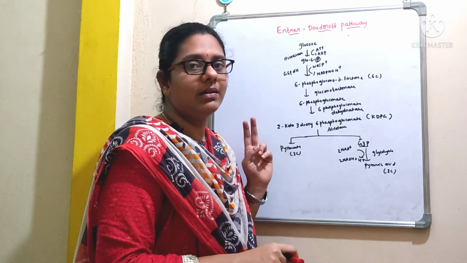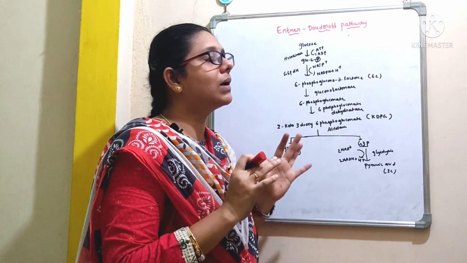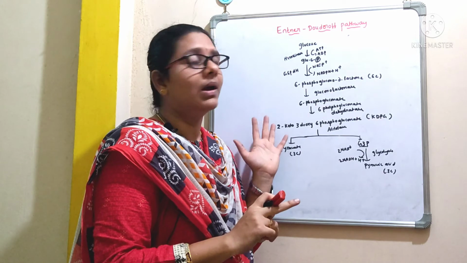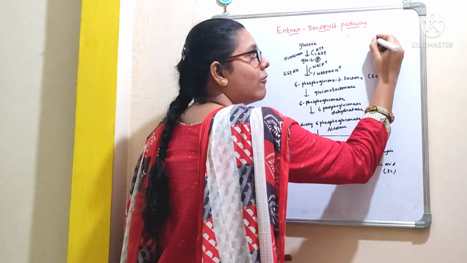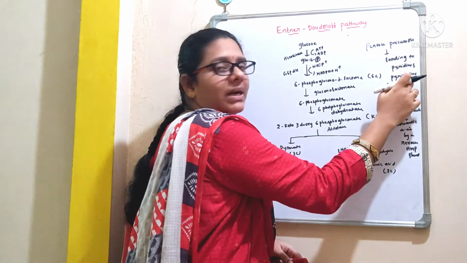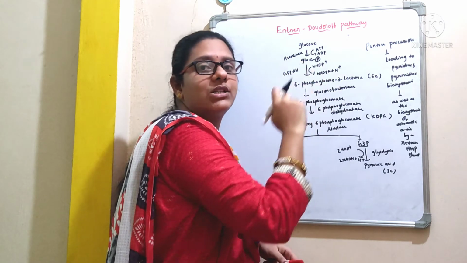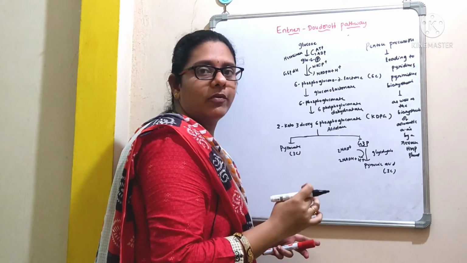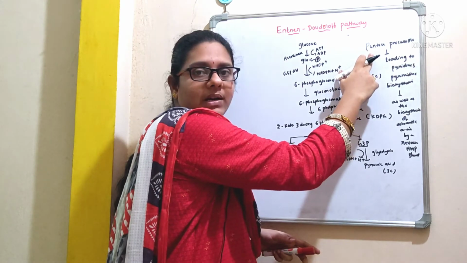In glycolysis we get 2 ATP molecules, right? But here we get only 1 ATP molecule. So if we compare both of these pathways, the EMP pathway is more efficient. But there is one importance with this pathway, that is it is involved in the synthesis of pentose precursors, leading to the synthesis of purines and pyrimidines, as well as the biosynthesis of aromatic amino acids by a reverse HMP shunt. What are the aromatic amino acids? Phenylalanine, tyrosine and tryptophan. Those aromatic amino acids can be synthesized with the help of these pentose precursors.